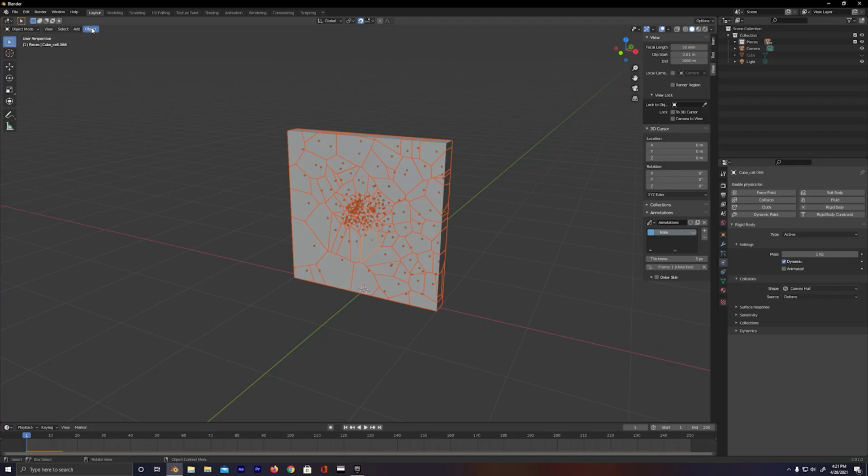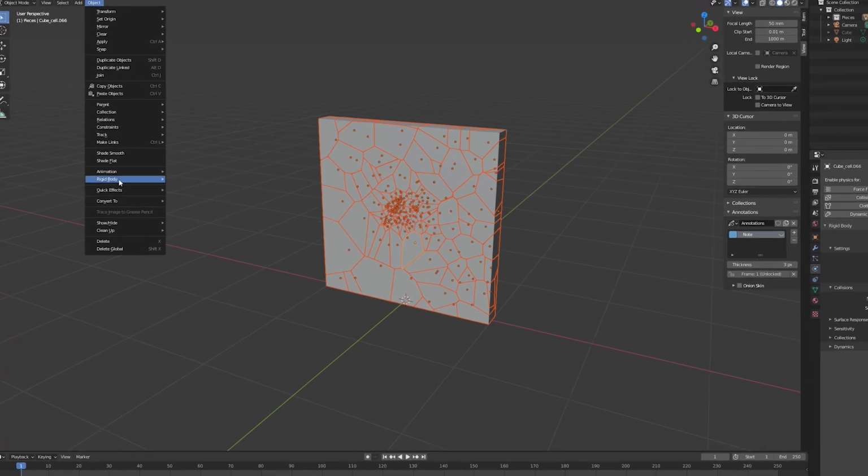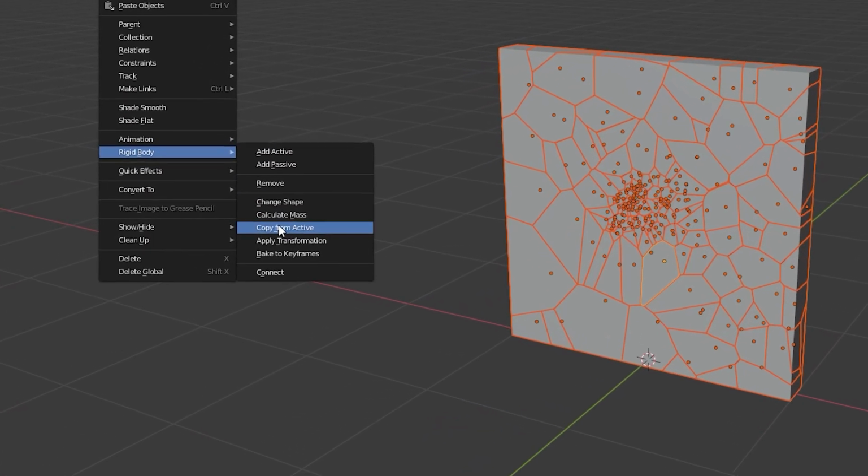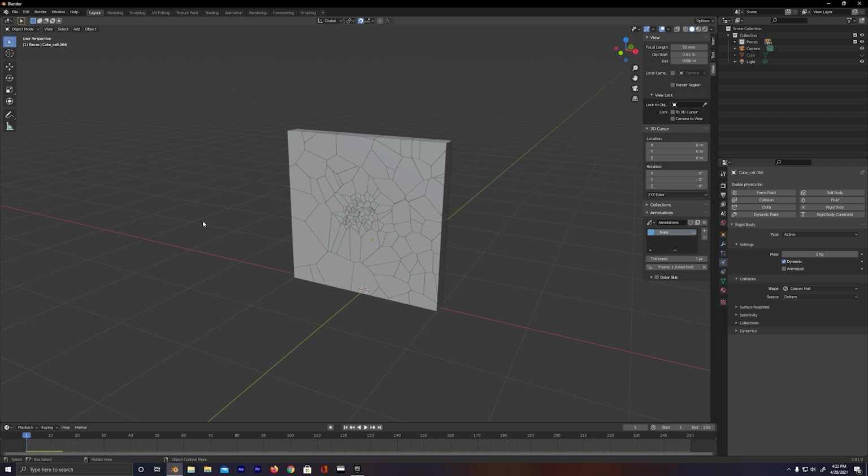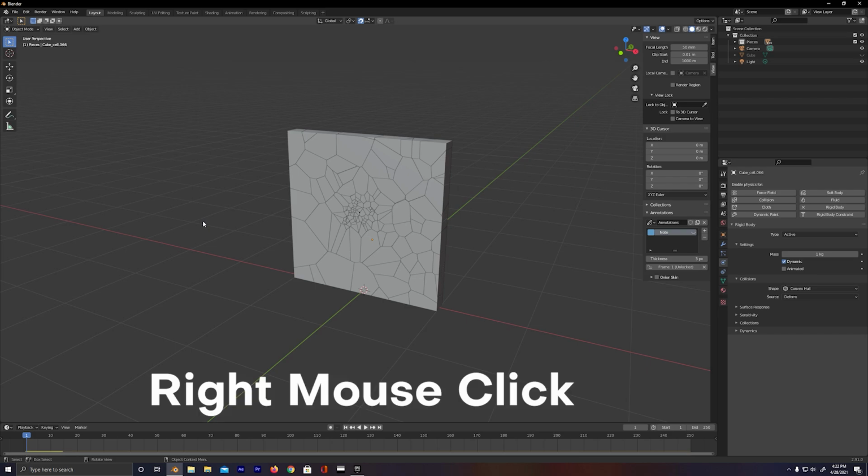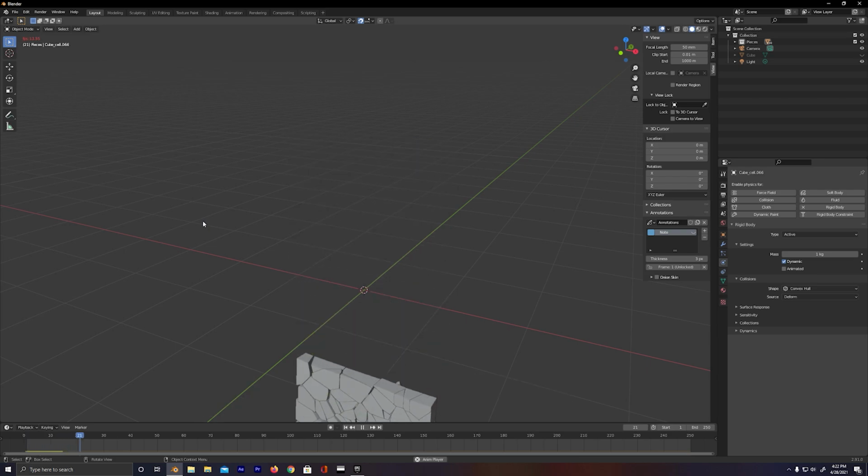So next, let's go all the way up to object. Underneath the tab rigid body, we're gonna click copy from active. And what that's gonna do is copy those same physics properties that we applied to that one piece to the rest of those pieces that we made. If you click play on your keyboard, bam, the whole wall falls.